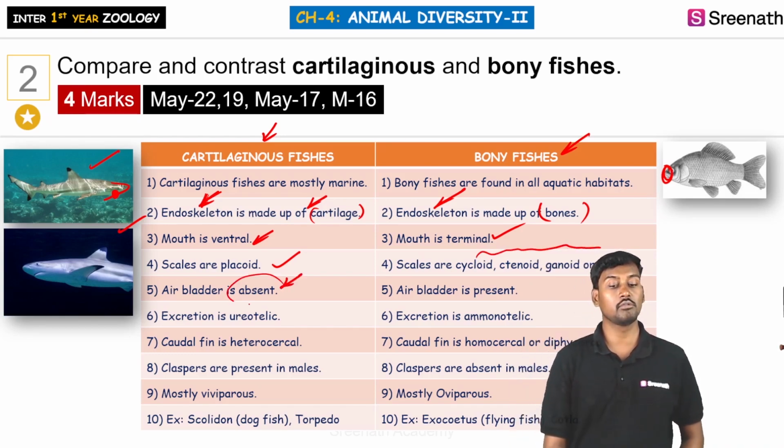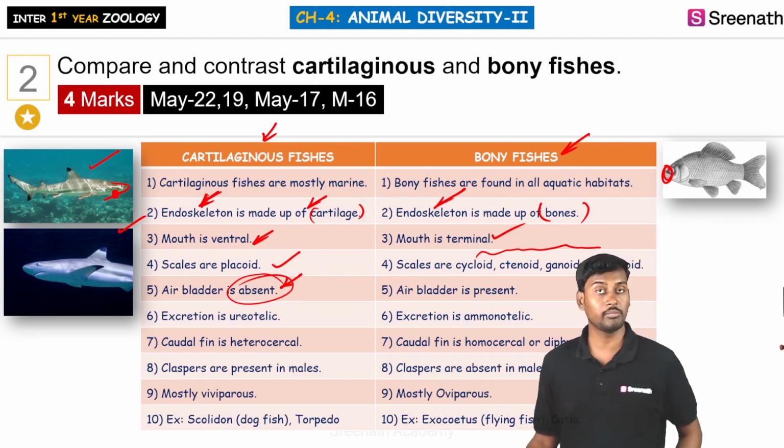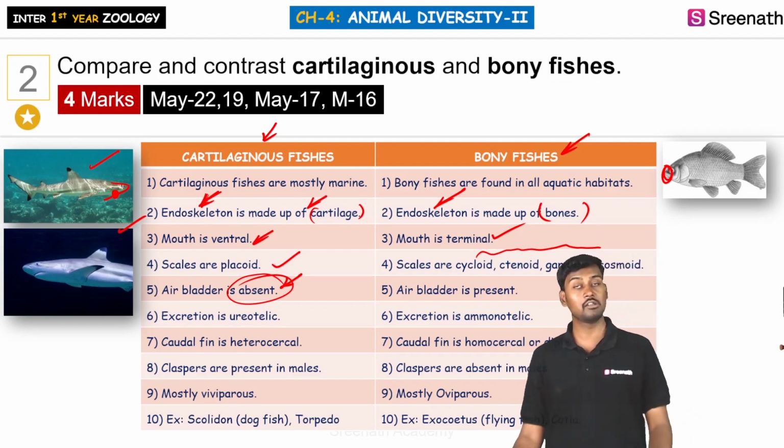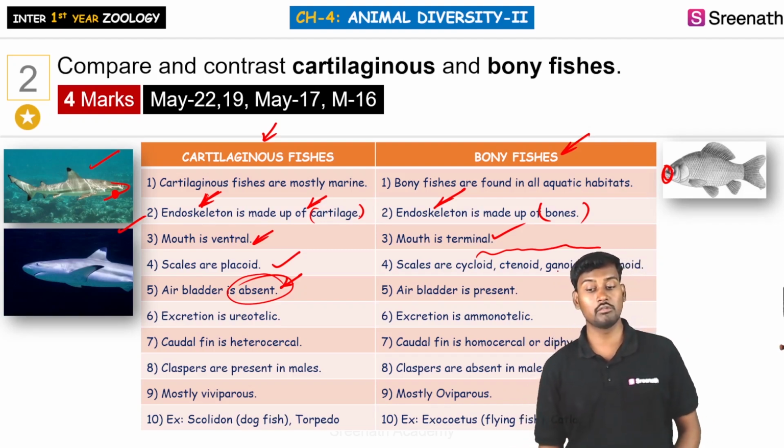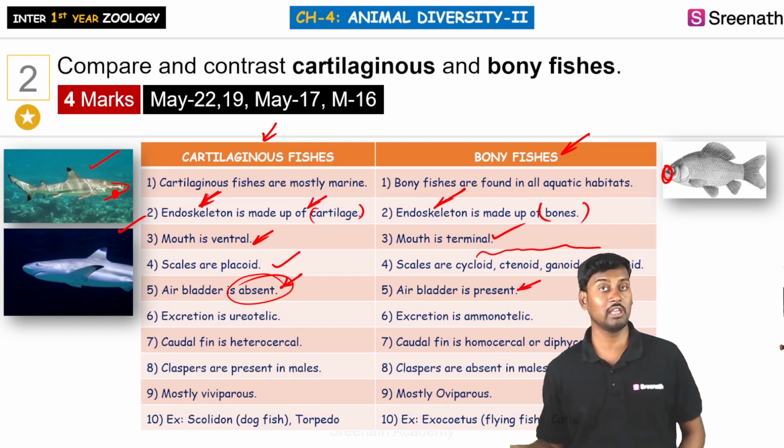ఇక్కడ కార్టిలేజియస్ ఫిషెస్ చూసుకుంటే ద ఎయిర్ బ్లాడర్స్ ఆర్ అబ్సెంట్, సో దే హ్యావ్ టు కమ్ వన్స్ ఇన్ ఎ వైల్ ఫర్ టేకింగ్ ద రెస్పిరేషన్, and for every time they have to swim so that they can maintain the buoyancy within the water body అనమాట. So all the time they have to flap their wings or flap their flippers so that they are able to balance themselves in the water bodies. అదే బోనీ ఫిషెస్ చూసుకుంటే there is no need for them to always shake the fins to maintain the buoyancy, because it is consisting of air bladder in these fishes.